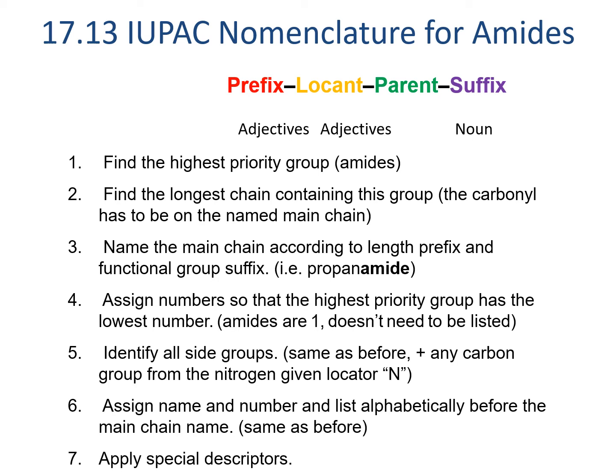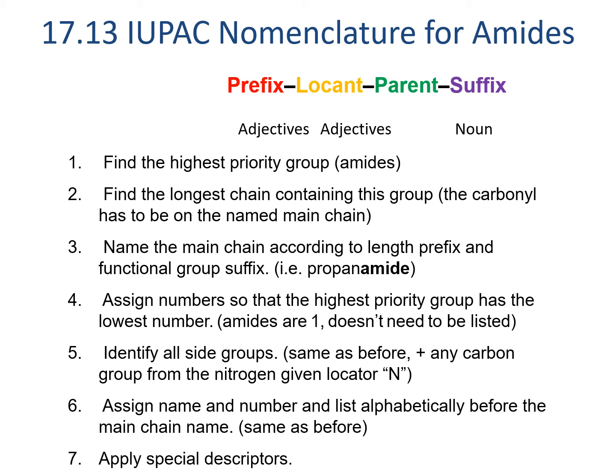When we name amides, amides are named very similarly to carboxylic acids from which they are derived. The carbonyl carbon will be the number one carbon, just like in carboxylic acids, and that means that the carbonyl side needs to be the main chain. The side chains on the nitrogen are numbered with N, just like in amines and in ammoniums.